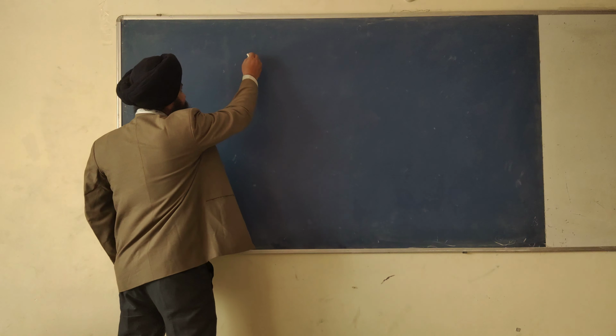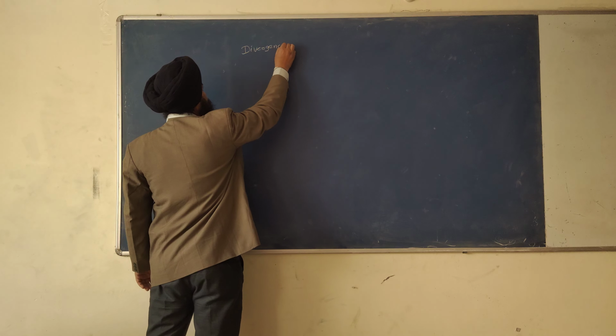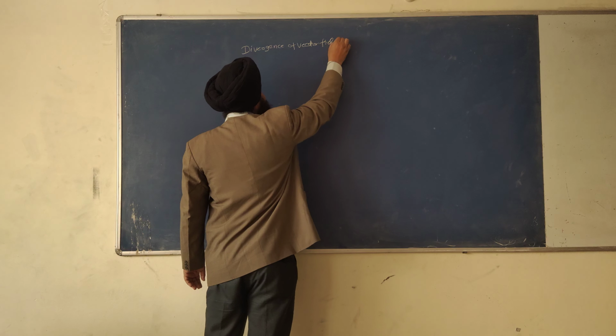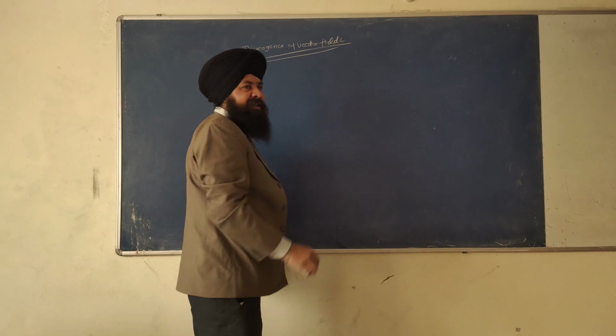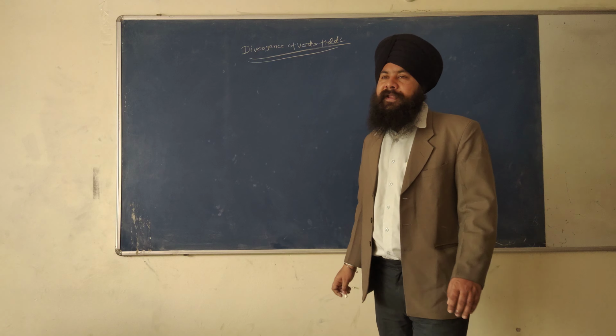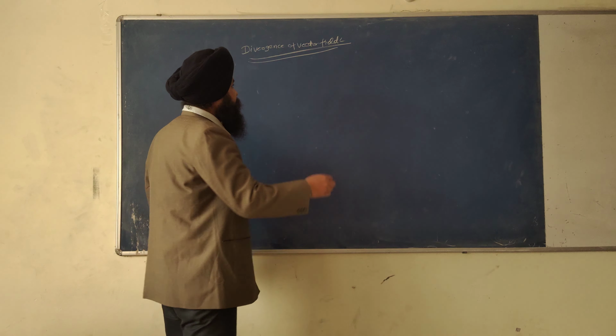Let us start from the divergence of a vector field. In the last lecture, we did the divergence of a vector field. Today, I will discuss the three special cases of the divergence. See, what's the formula of divergence?